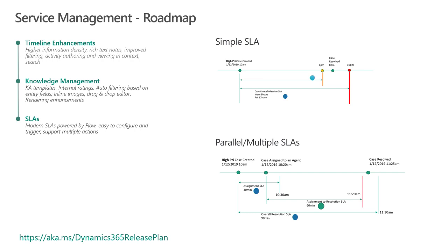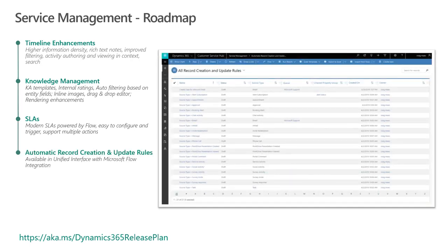So as an example, if I want to track first response and case resolution, I can continue to do that. But if I also want to track another KPI around escalations, so only when the case gets escalated, starting from the date or time when the case was escalated, I want to track in how much time the case gets resolved. So I can also track that same KPI in parallel along with the rest of the KPIs on the case record. So that's one big enhancement that will come up on SLAs.